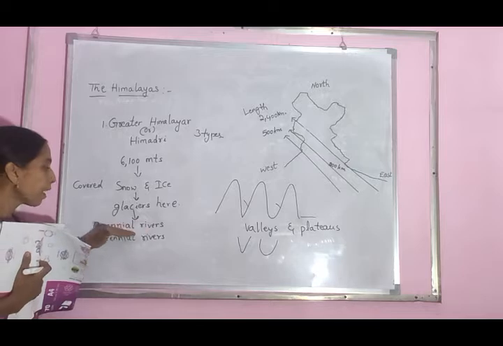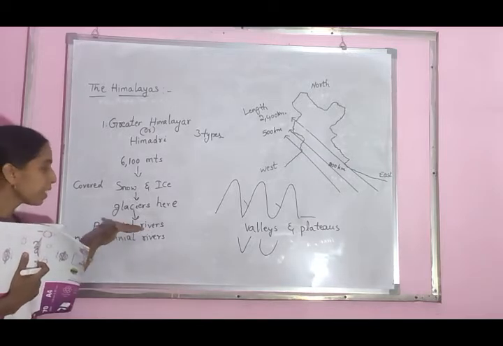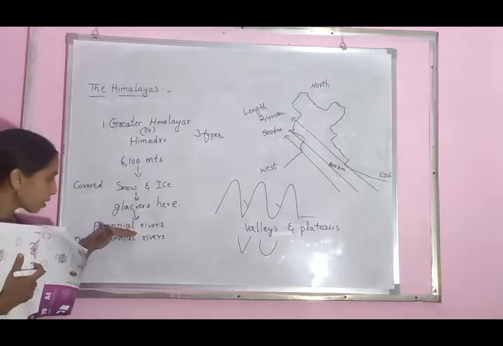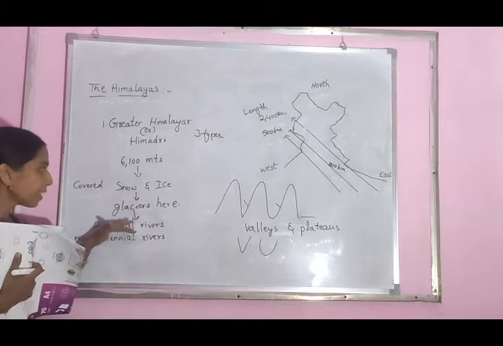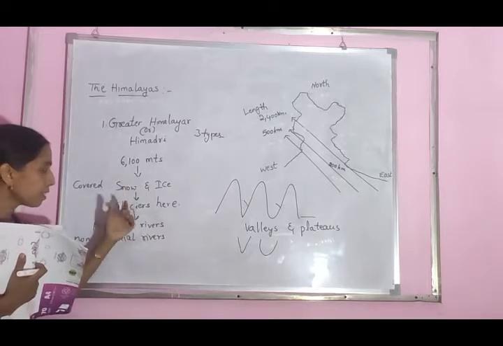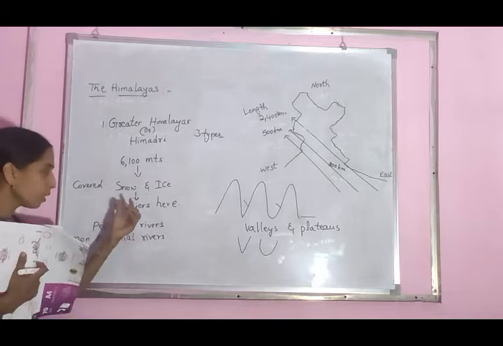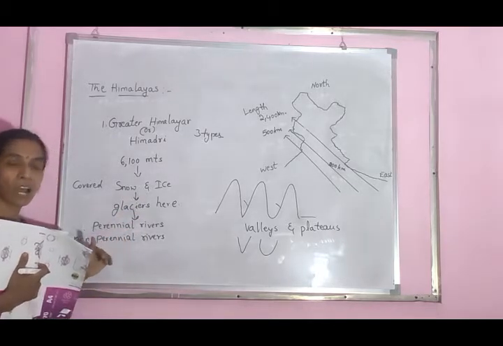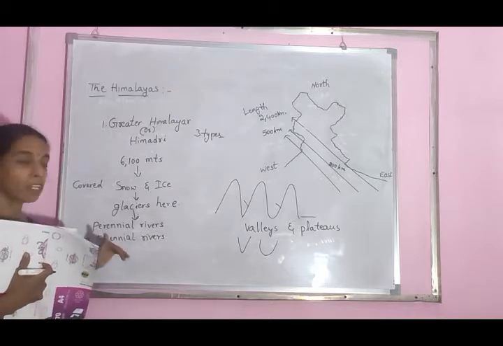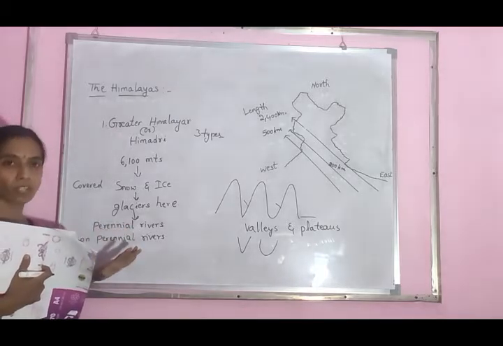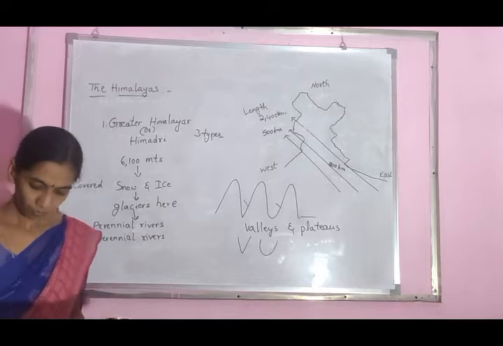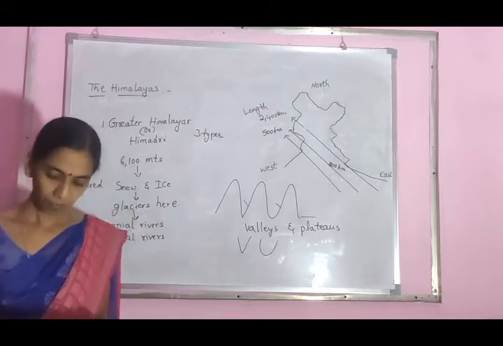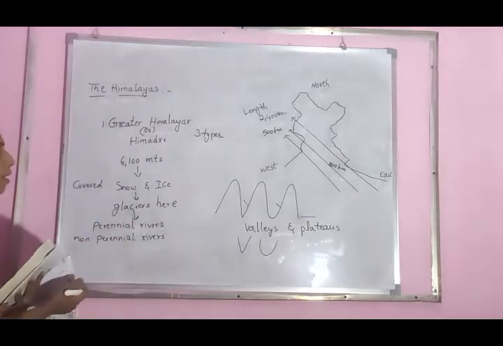These perennial rivers receive rainwater, and in these places the snow and glaciers melt, so they also receive that water. All seasons, 365 days, these rivers are filled with water. This is the Greater Himalayas topic.